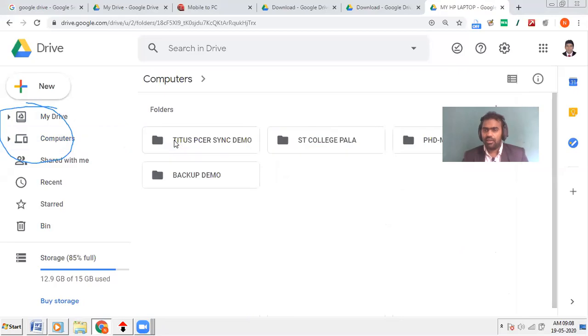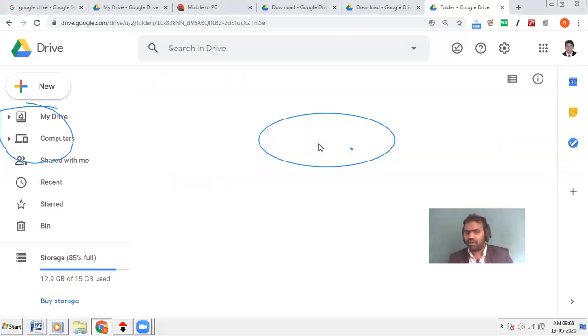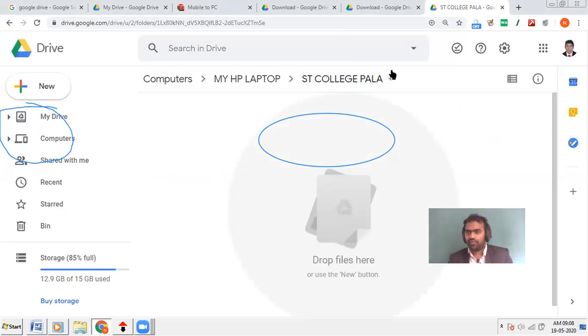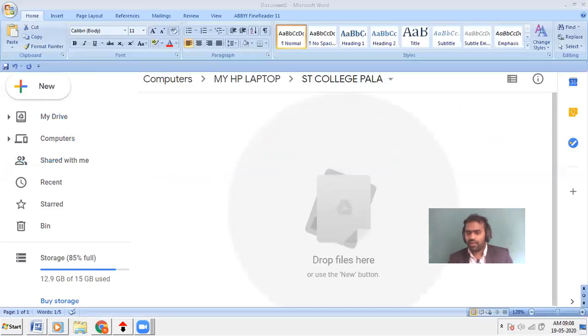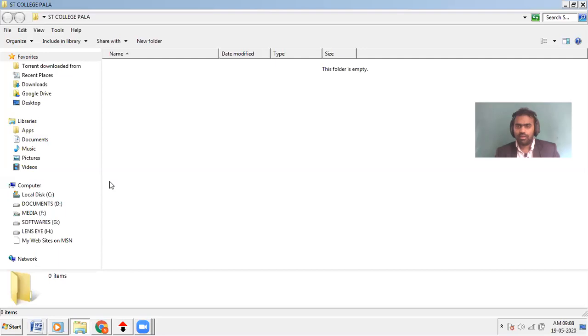So I'll click here. Now we had synchronized a folder with this. I hope you can see that St. Thomas Pala is already synchronized. I did not create a folder in Google Drive. I just created a folder on my computer, but I synchronized it so that folder is also here. If I click on St. Thomas Pala, now there are no files, isn't it?